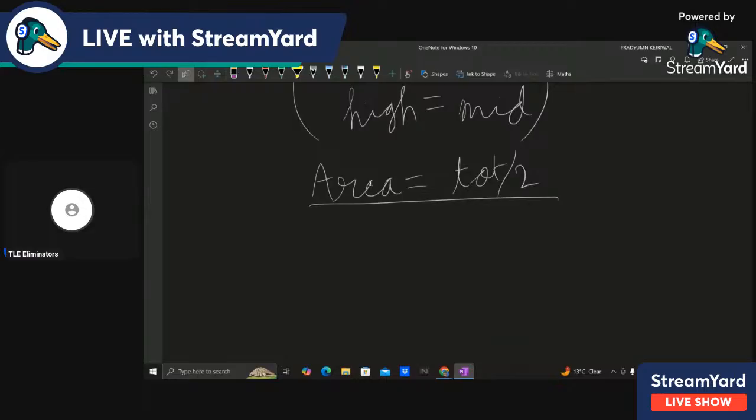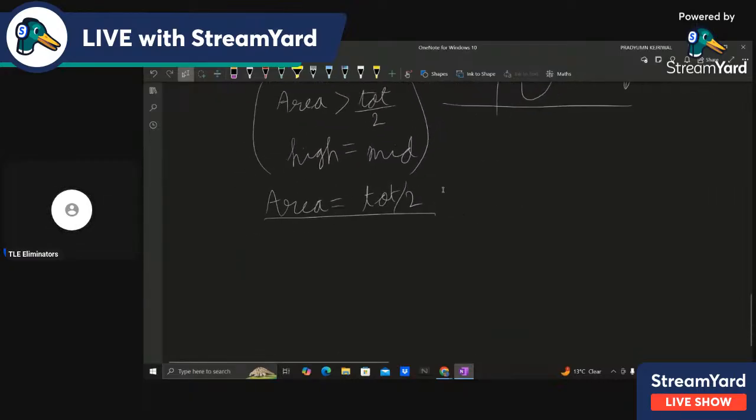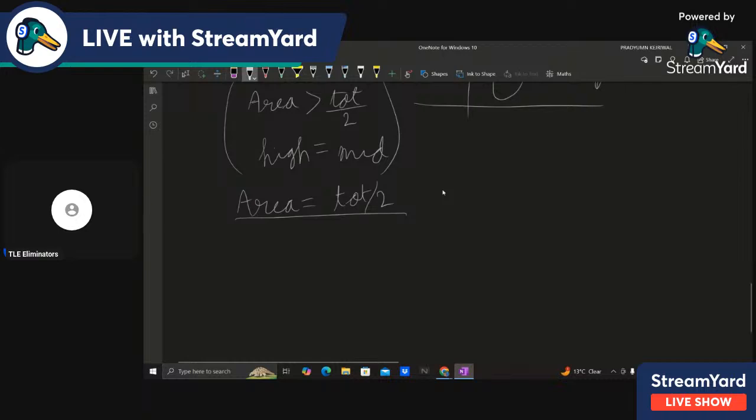Okay, someone said the correct answer, high equals mid. Yeah, basically high equal to mid works because, see, your answer cannot be more than this.